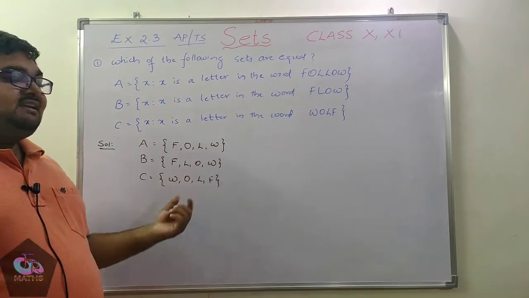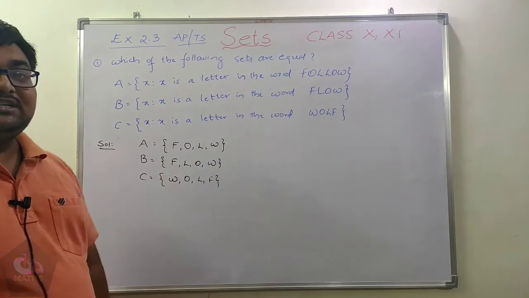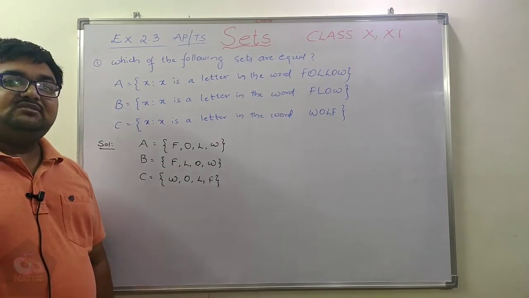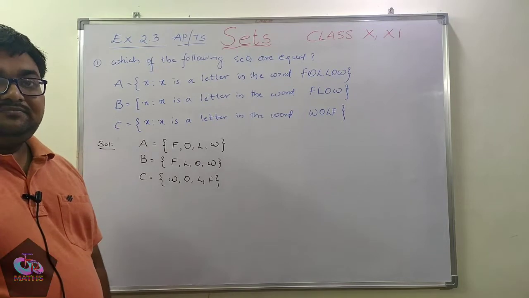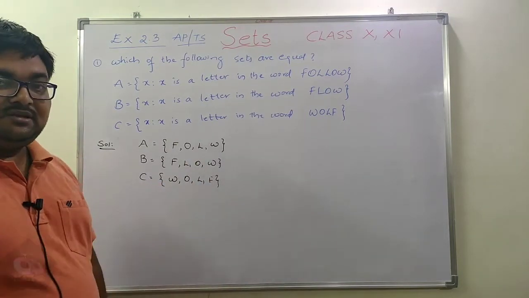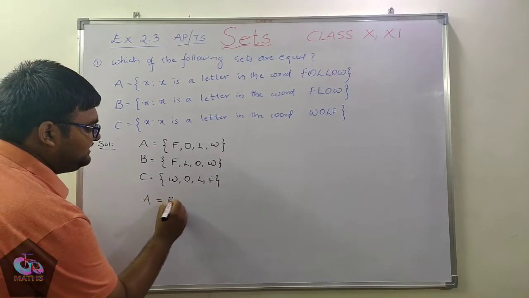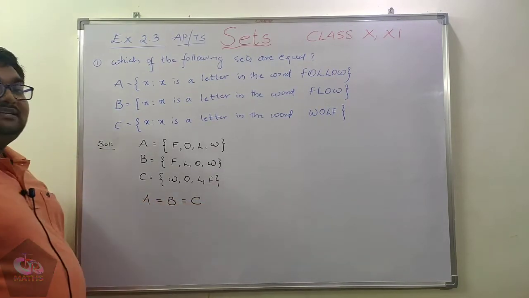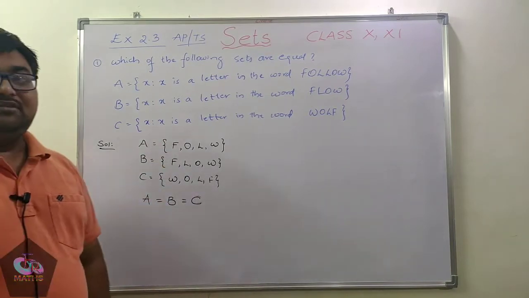While writing the elements inside a set, there is no importance for the order. Based on that, all three sets contain the equal number of elements and the same elements. So from this I can simply say that set A is equal to set B is equal to set C. That means all three sets are equal.